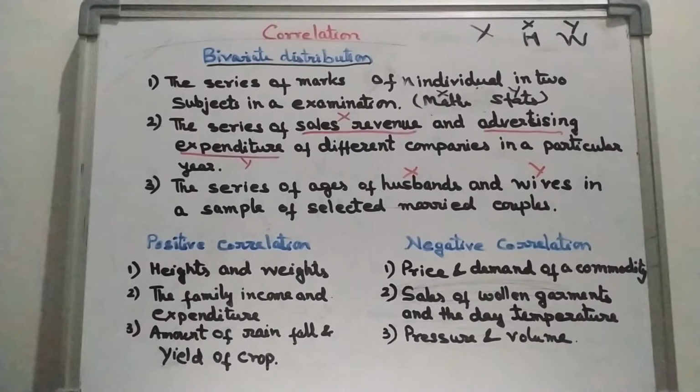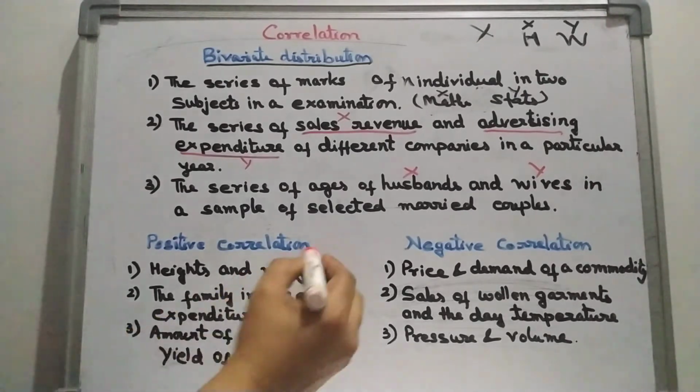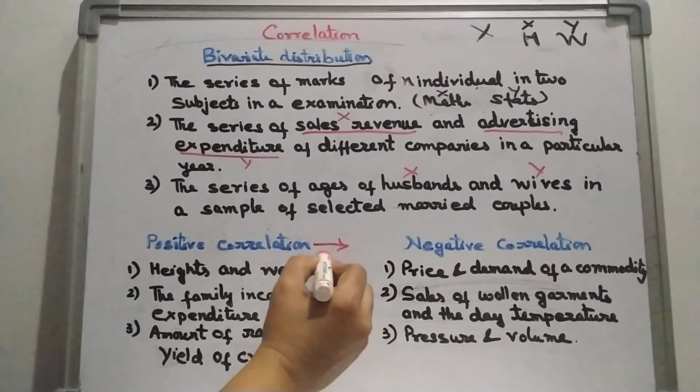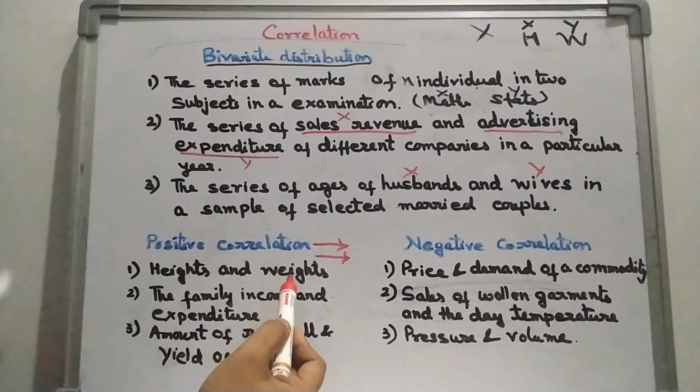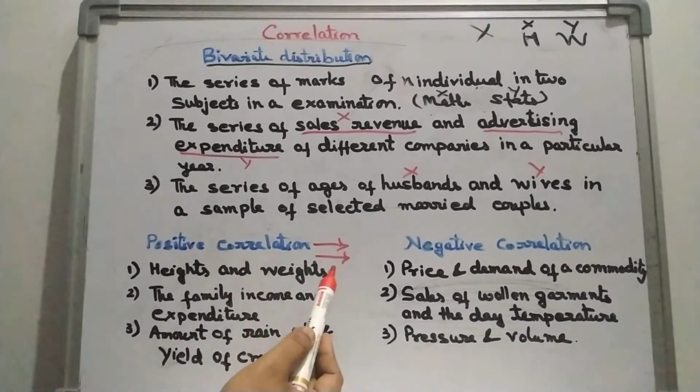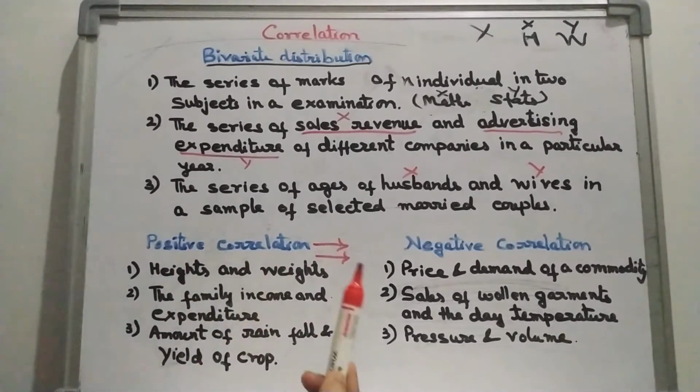Now, the types of correlation are sometimes positive and sometimes negative. So here I have written a few examples of positive correlation and a few examples of negative correlation. Now look here, positive correlation. Number one, height and weight. Positive correlation means both are moving in the same direction. If height is increasing, weight is also increasing. As you know, when height increases, weight definitely increases. So both are moving in the same direction. That means it is a case of positive correlation.